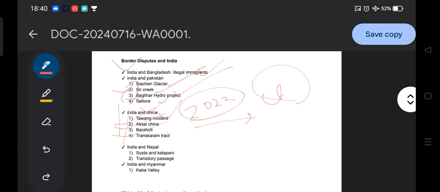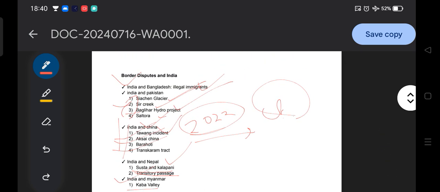Then India and Nepal. What is the issue with India and Nepal? Susta and Kalapani, two major border disputes, and the transitory passage. Similarly, India and Myanmar: Kaba Valley. Kaba Valley is associated with the India and Myanmar border dispute. So this is all the border disputes with respect to India and its neighboring countries.